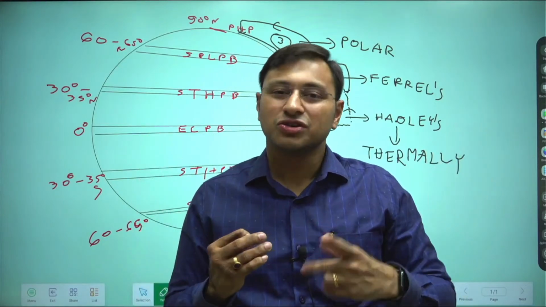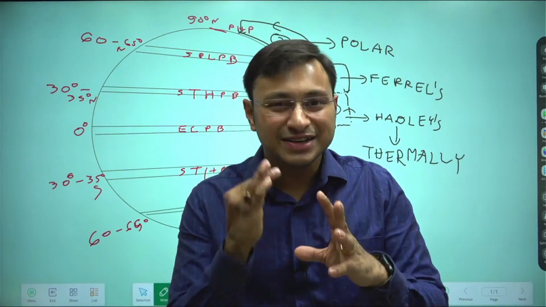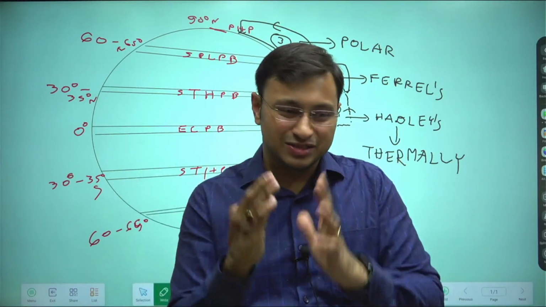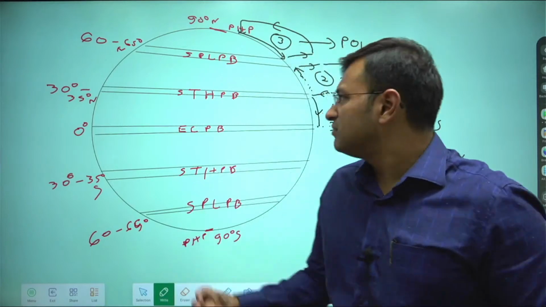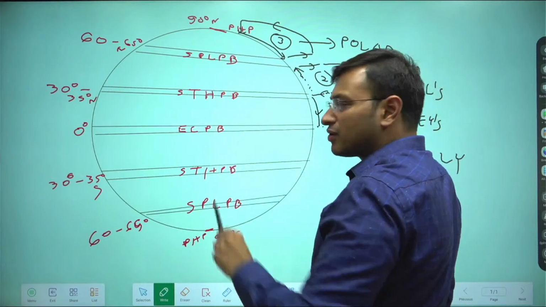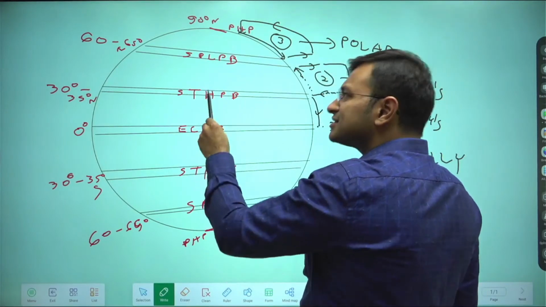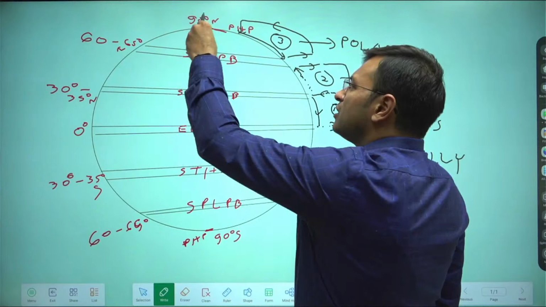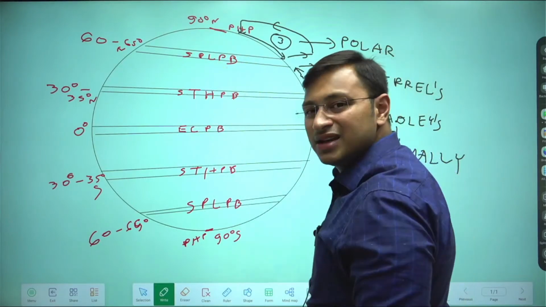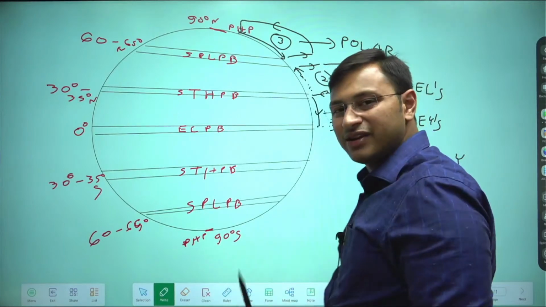And if you have a discussion of low pressure areas, you should be crystal clear that low pressure areas are the areas of convergence. So if you see in this diagram, you have the subtropical high pressure belt, so the air will diverge from this towards the equatorial low pressure and the subpolar low pressure. The polar high pressure being the area of high pressure, air will diverge towards the subpolar low pressure, and a similar thing will happen over here.